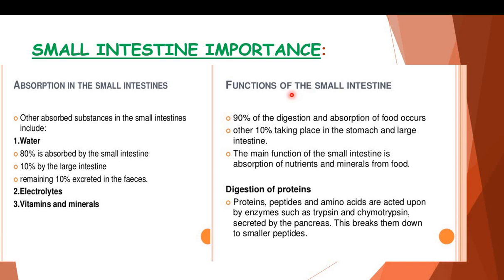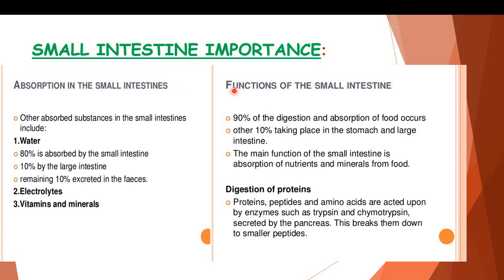Small intestine is responsible for absorption of different substances, like 80% of water is absorbed in small intestine, 10% by the large intestine. Electrolytes, vitamins and minerals are also absorbed in the small intestine.